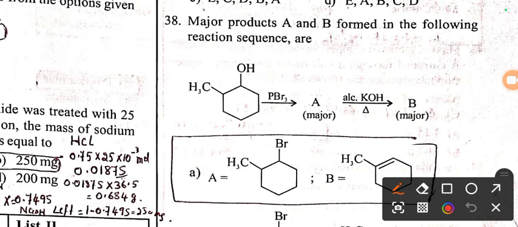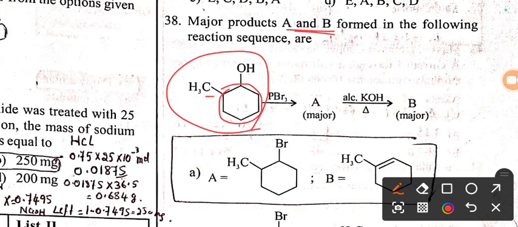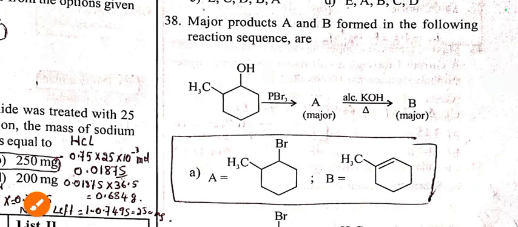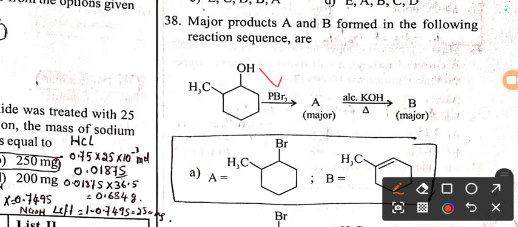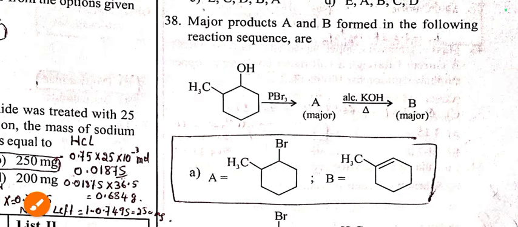One more organic chemistry question we have. Major products A and B in the following reaction. There is a reaction where the cyclohexane ring has a methyl group and OH group. Now this, when you treat with PBr3, you will get one intermediate A. So here the CH3 group will be as such, whereas the OH group is substituted with Br. So A is this structure.